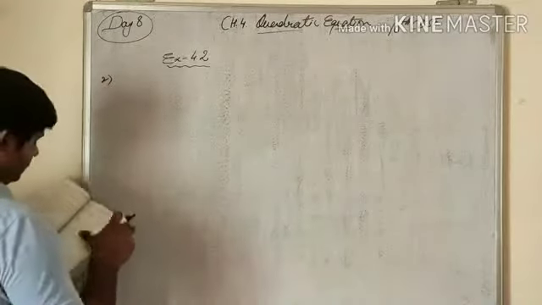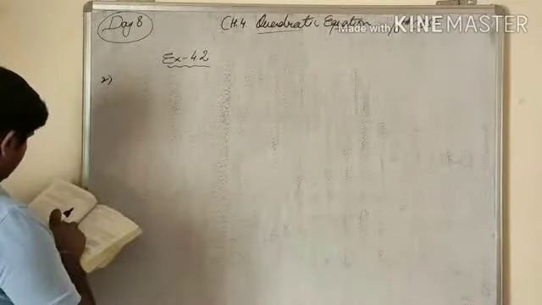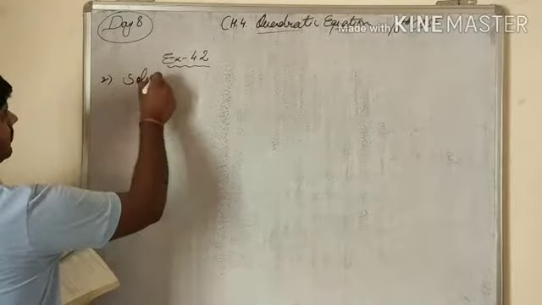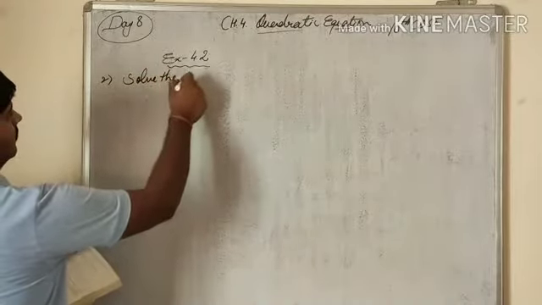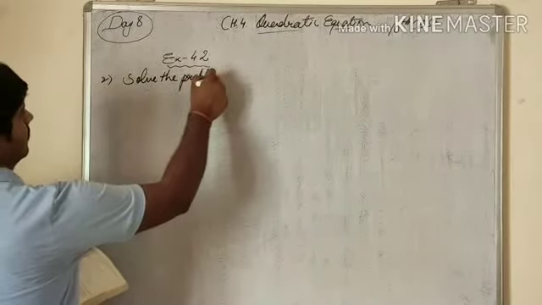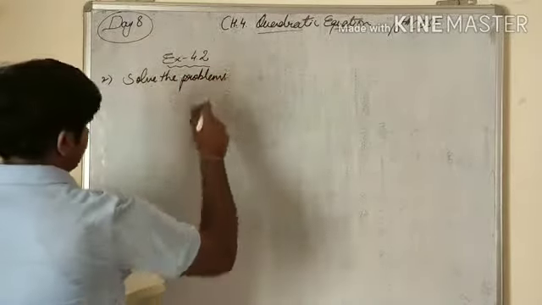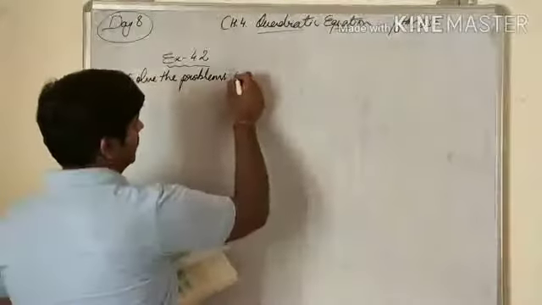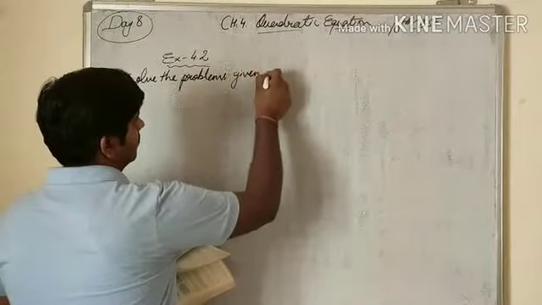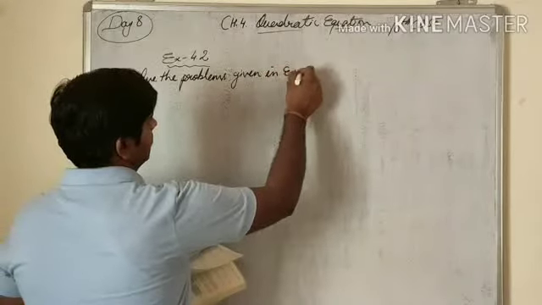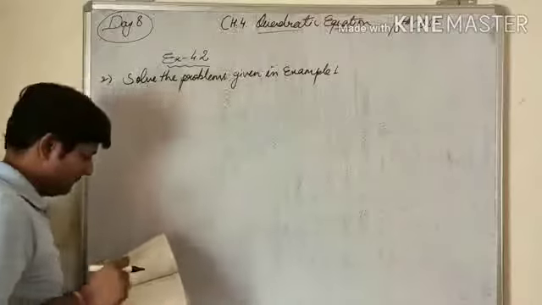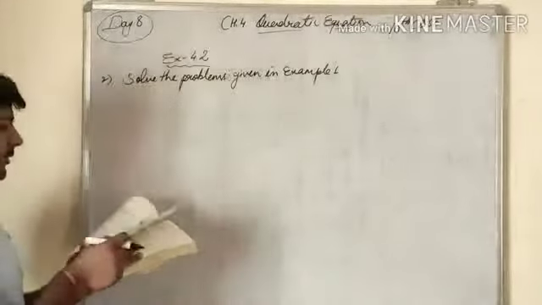Second question: solve the problems which are given in example 1. There were two questions.